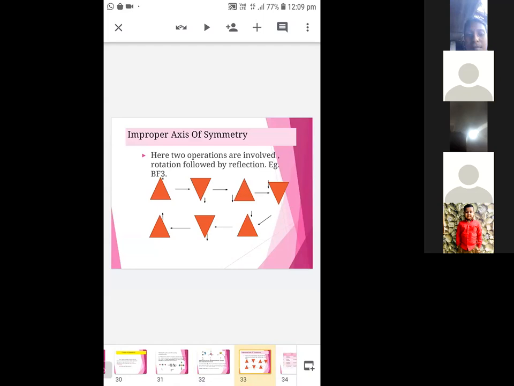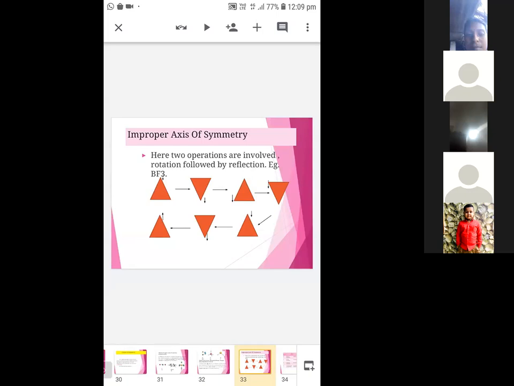Actually, the first arrow mark is upside. It is misplaced. So you just think here this improper axis of symmetry involves two operations, that is rotation followed by reflection. So here in this BF3, the arrow mark is facing upside. See, it is rotated and coming to the second place, followed by reflection, so the arrow mark is getting down.